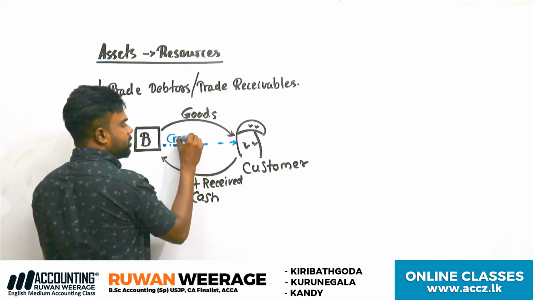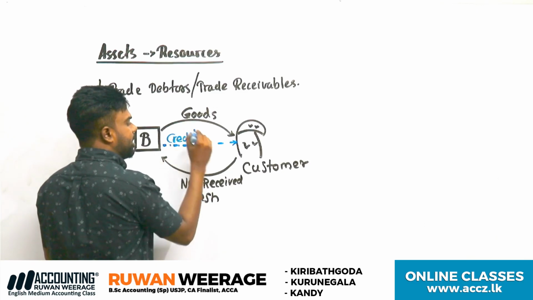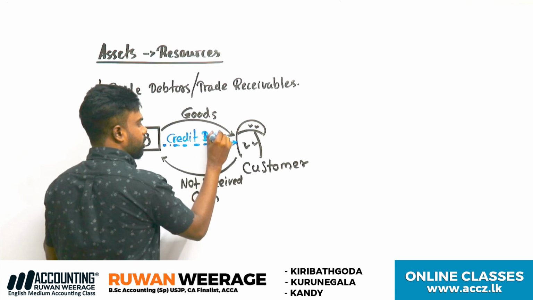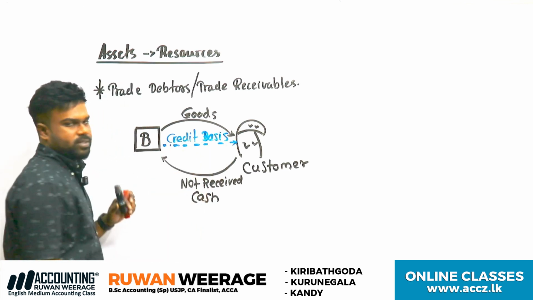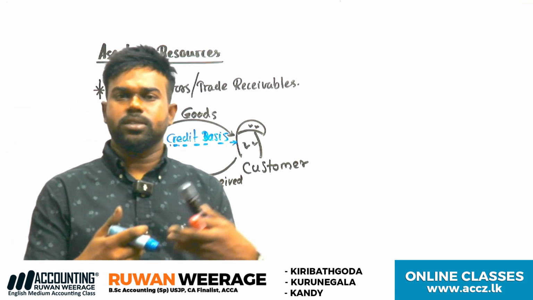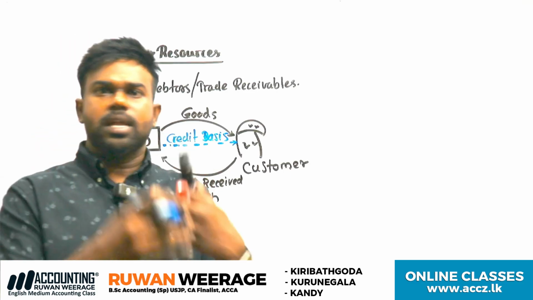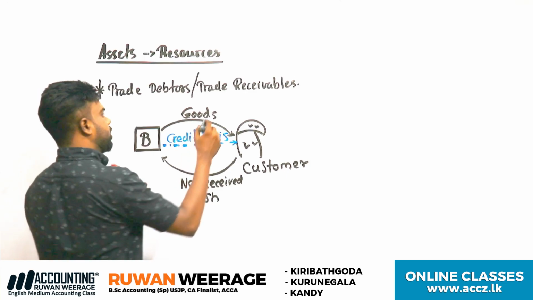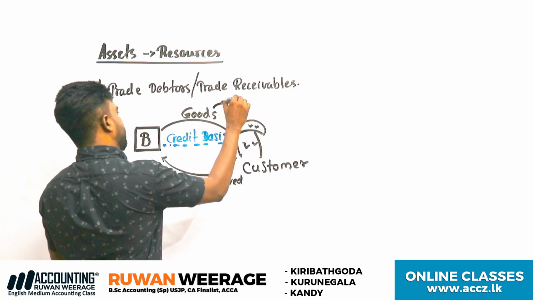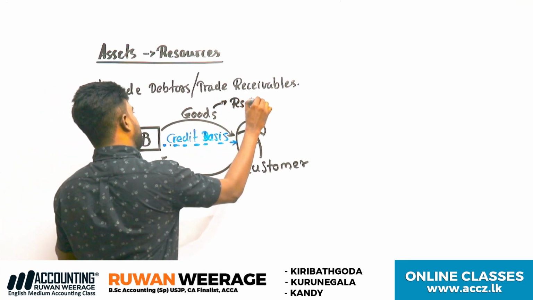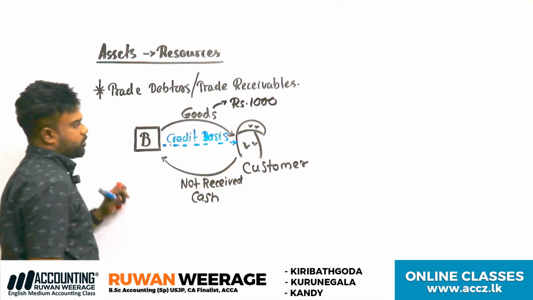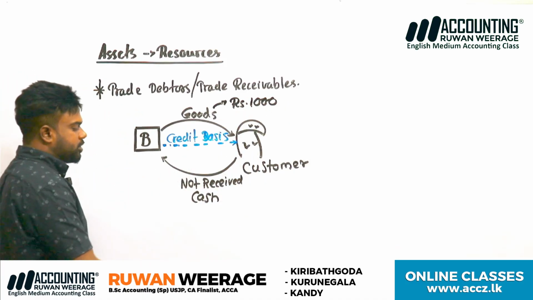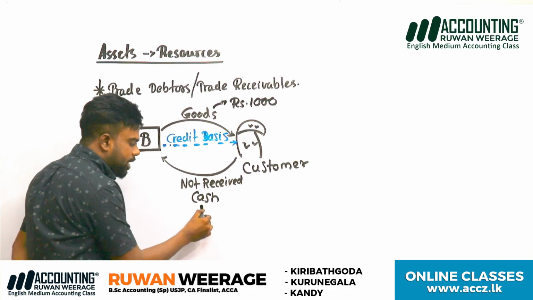On credit basis means on credit, without receiving cash. Let's think the goods were sold for 1,000 rupees to the customer, and not received. Therefore, it should be a receivable.